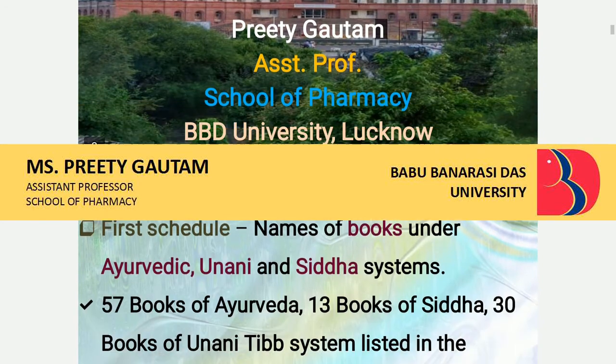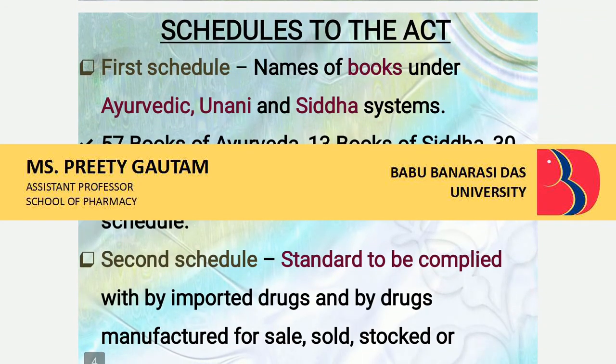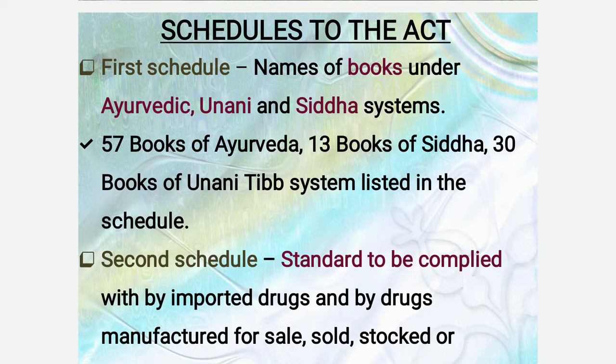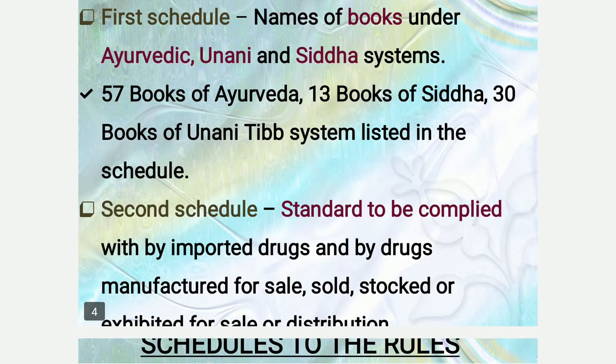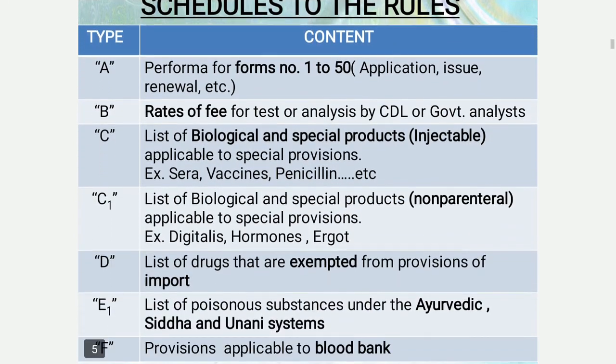Firstly, we discuss the schedules to the Act. In the first schedule, there are the names of the books under the Ayurvedic, Unani, and Siddha systems. There are 57 books of Ayurveda, 13 books of Siddha, and 30 books of Unani Tibb system listed in the schedule. In the second schedule, there are standards to be complied with by imported drugs and by drugs manufactured for sale, sold, stocked, or exhibited for sale or distribution.